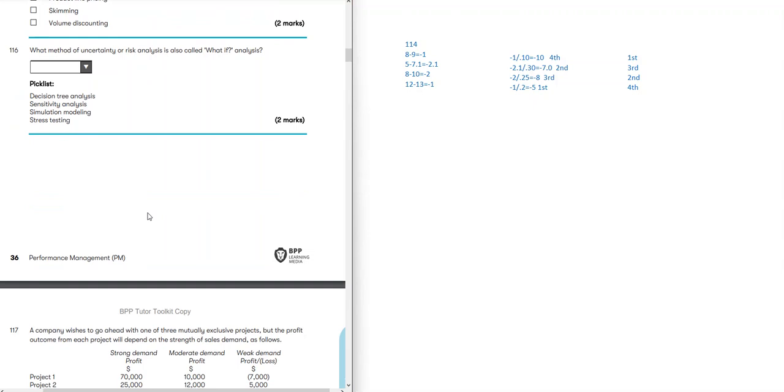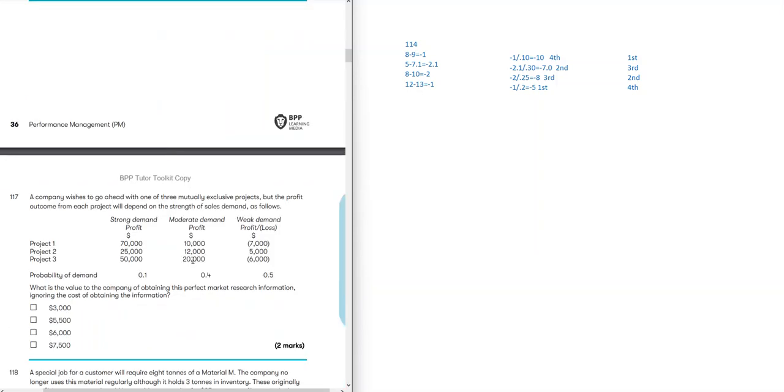What method of uncertainty or risk analysis is also called what-if analysis? Decision tree, sensitivity analysis, simulation model, stress testing. Sensitivity analysis is also called what-if analysis. The reason is that we are assuming a certain percentage change in a variable, and asking what will happen. For example, material cost. We could say if material cost changes by 10%, what will happen? That percentage is actually the sensitivity. It doesn't actually happen, but we say, what if it changes?